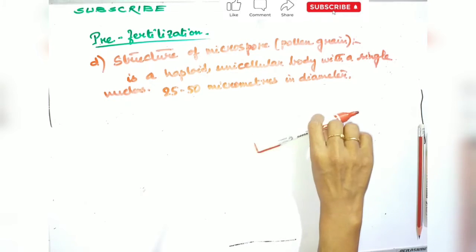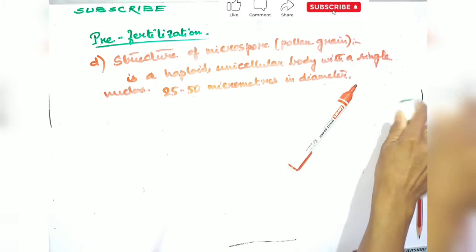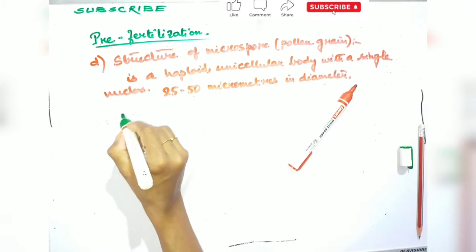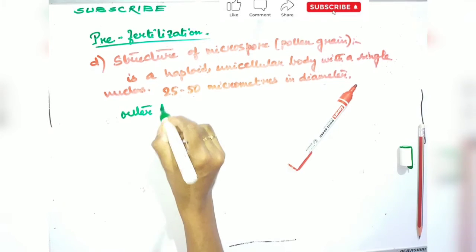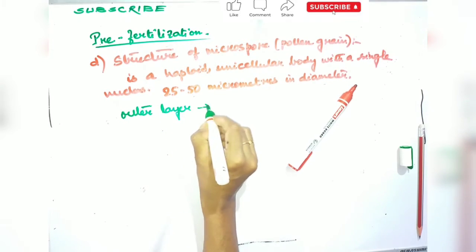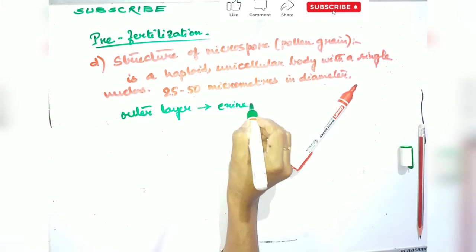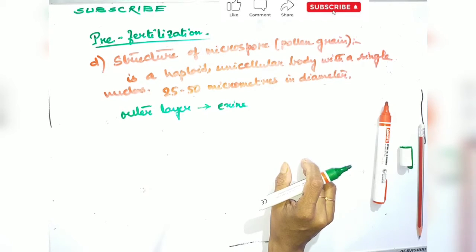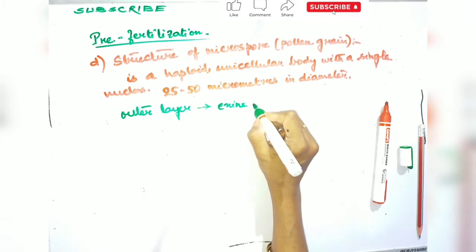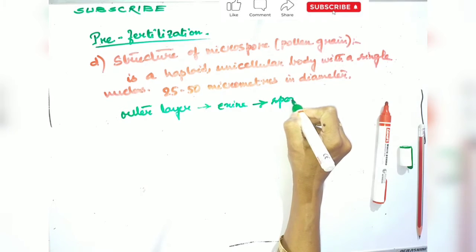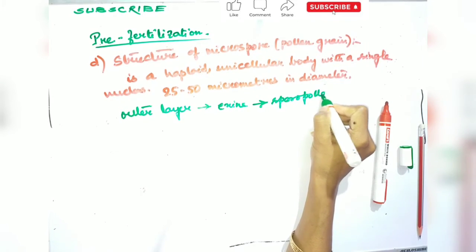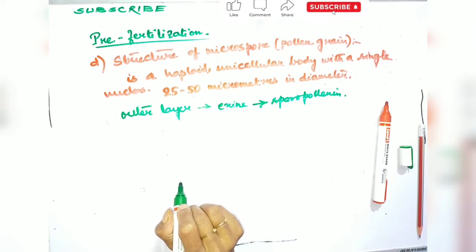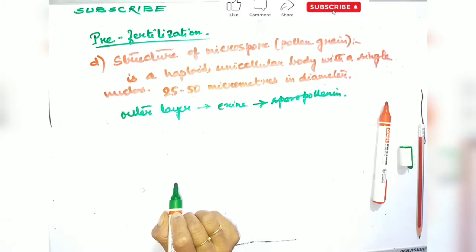The outer layer is known as the exine. It is thick and sculptured or smooth. It is cuticularized, and the cutin is of a special type of fatty substance called sporopollenin, which is resistant to high temperature, strong acids and alkalis, and biological decomposition.